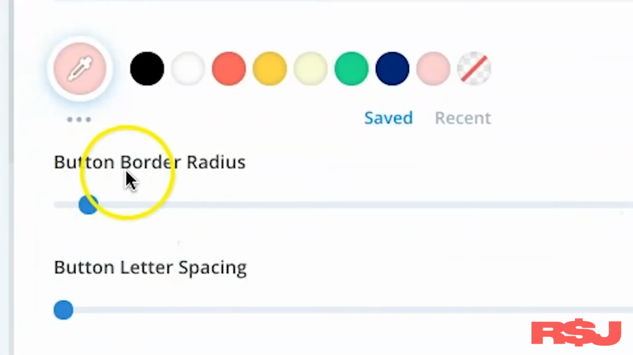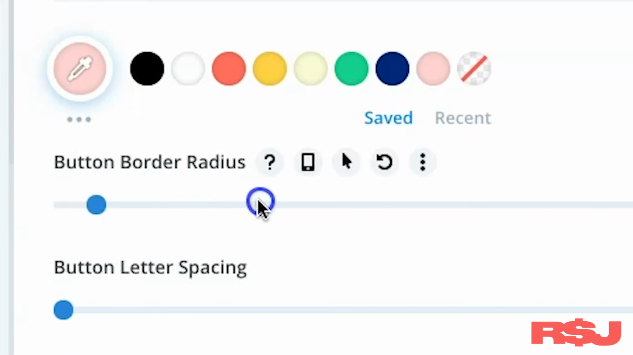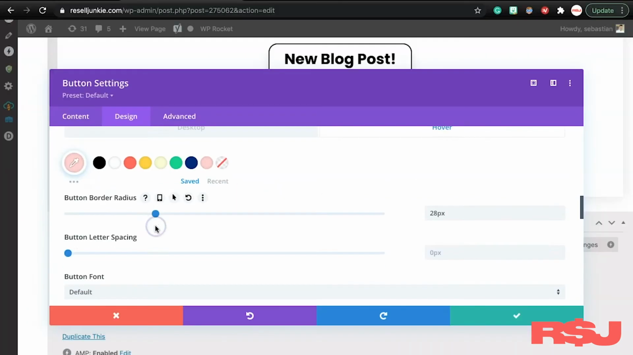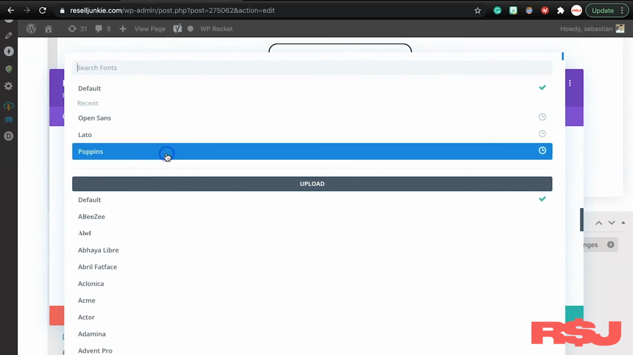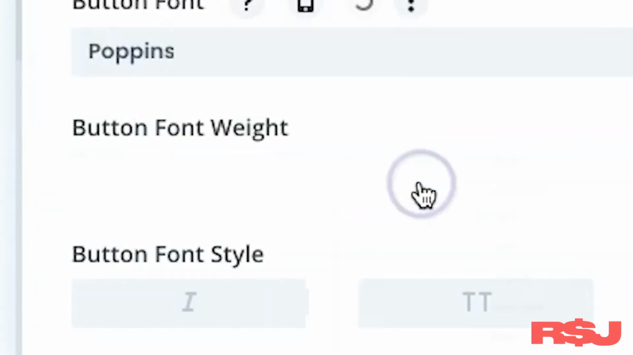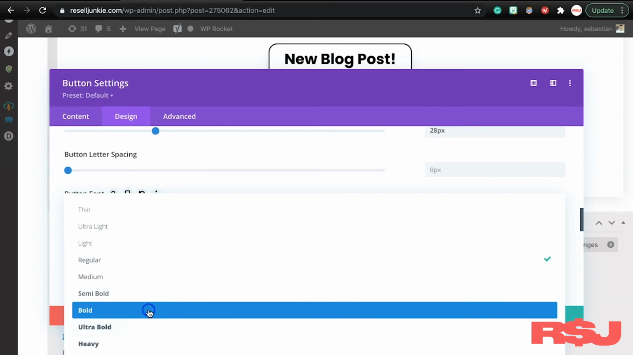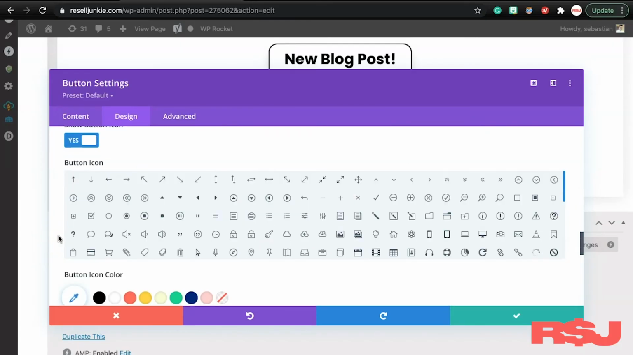Okay, so here, button border radius, this is how we make it round or square. So let's make this one super round. Let's change the font because this font is not going to be that pretty. Let's do Poppins. And then we're also going to change it to bold, okay? Now this, again, is personal preference. I'm just doing this because I like it.